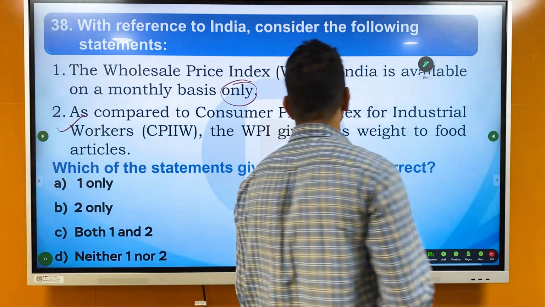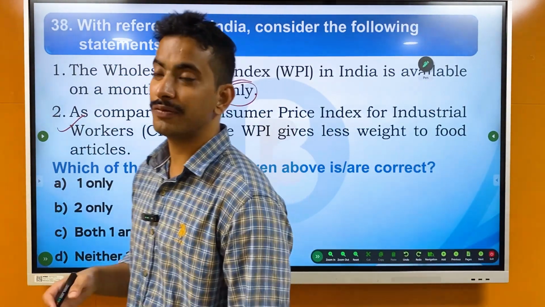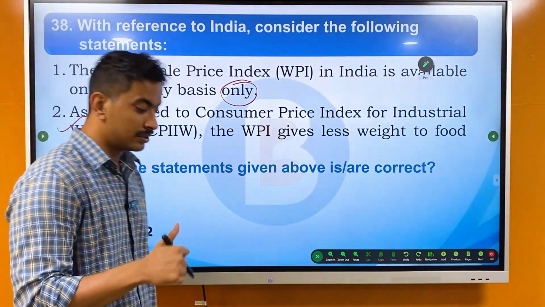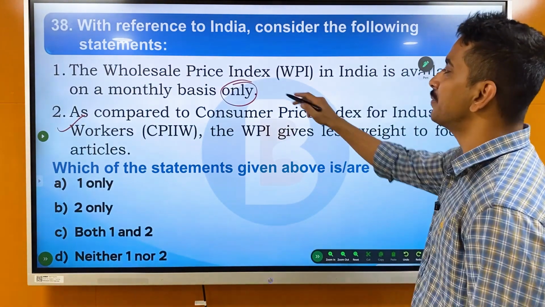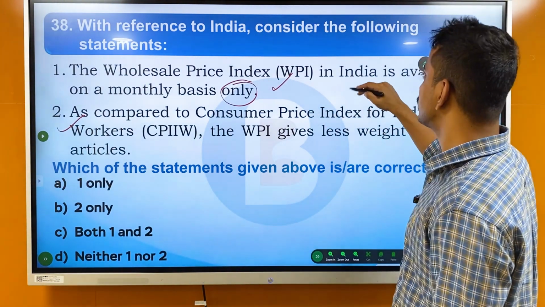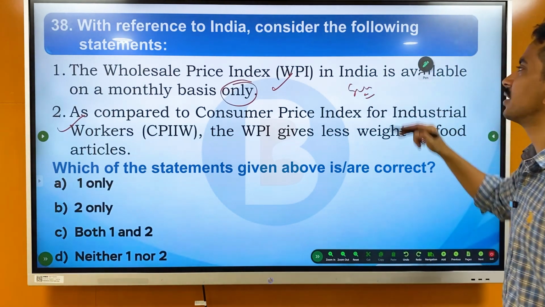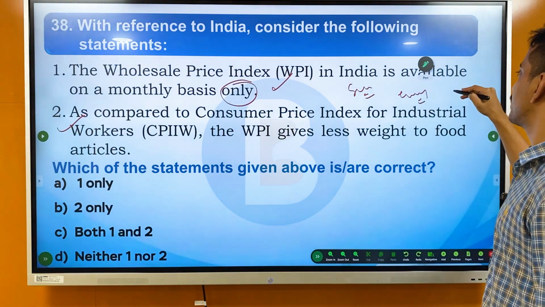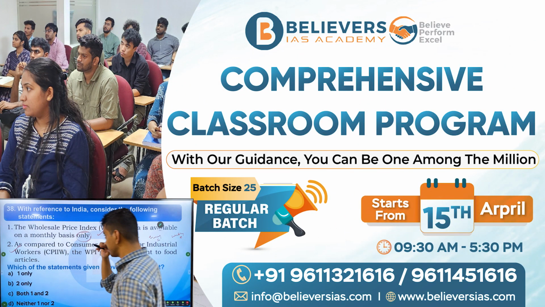It's a little bit dicey because the word 'only' comes, and in the market people say that if the word 'only' comes, that is wrong. It's not always wrong. I have said that there's a thumb rule, and there are exceptions. So this statement is right. There was a committee which suggested that they should publish WPI every month. Earlier it used to be published weekly. So both the statements are right.